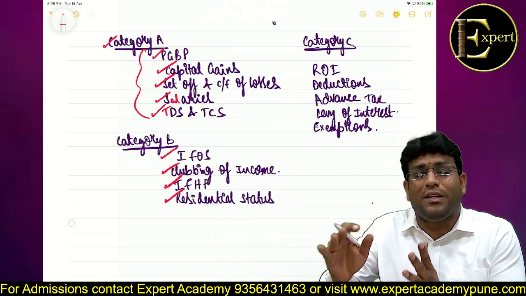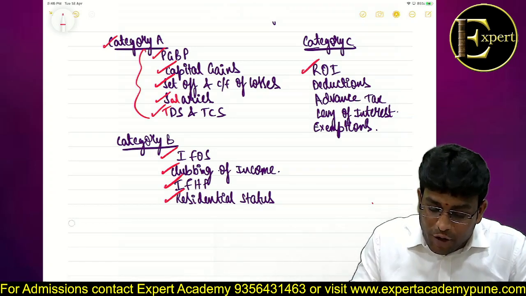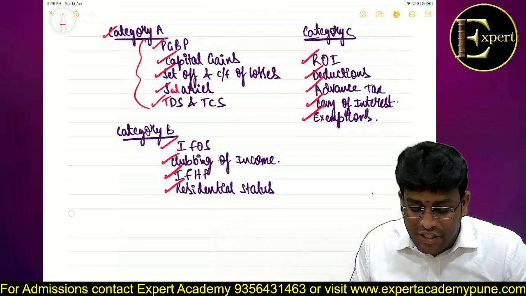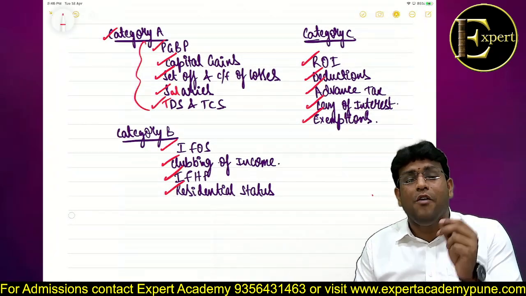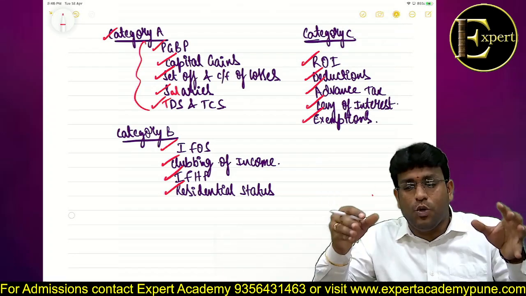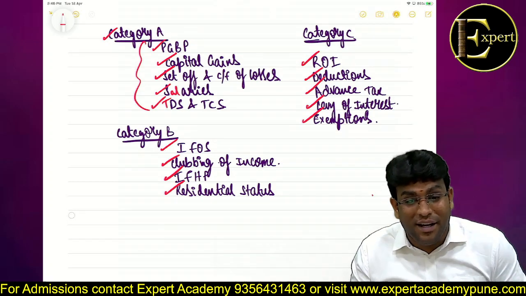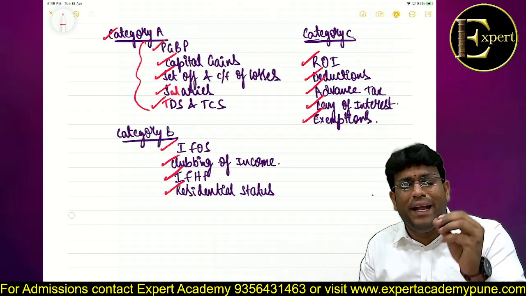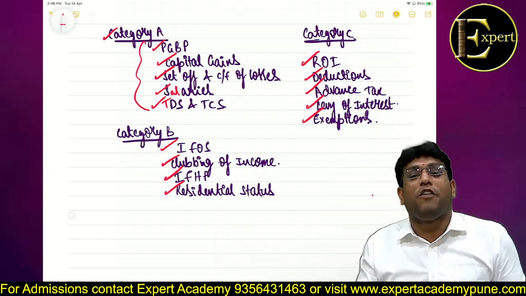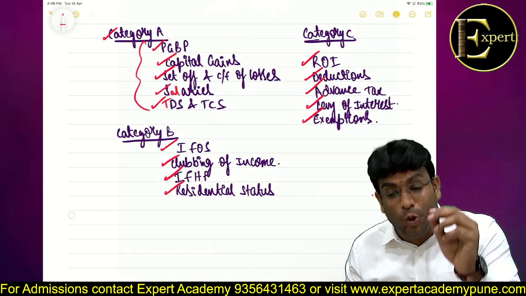And once you spend time on category A and category B topics, finally you have category C topics like return of income, deductions, advance tax, levy of interest, exemptions. Generally from return of income, a small question comes in the exam for 2 to 4 marks. Deductions, generally we don't see a separate question, but as a part of the main question, you will find some deductions related to ATC, ATD, ATE. Some interesting points are there. Then advance tax, levy of interest, a question may trigger in the exam. Finally, exemptions, a separate question doesn't come generally, but as a part of the main content, a question may come with respect to exemptions. One point may come in the total income problem.